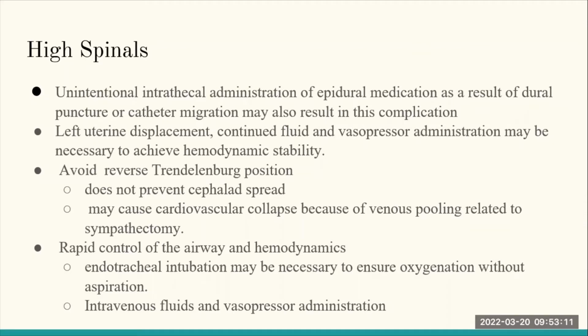So we will start by talking about high spinals. High spinals are due to the unintentional intrathecal administration of epidural medication as a result of dural puncture or catheter migration. In layman's terms, you're basically giving an epidural bolus or dose in the intrathecal space. When this occurs, you want to do a left uterine displacement. You want to continue administering fluids and vasopressors so you can achieve hemodynamic stability.